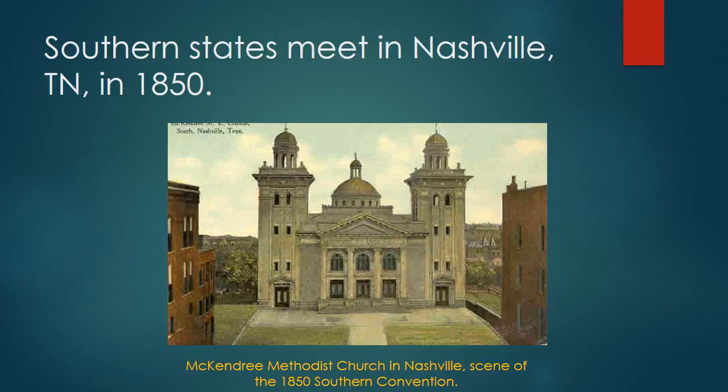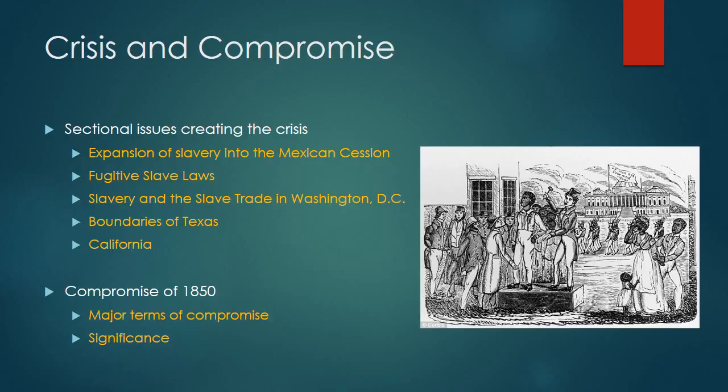So how real was this crisis? Very real. If something doesn't happen to calm everything down, we probably get a civil war breaking out in the year 1850. And we get real lucky. Just as it looked like everything was going to fall apart, we do in fact get a compromise on every single one of these issues that we just talked about. The name of the compromise is known as the Compromise of 1850.